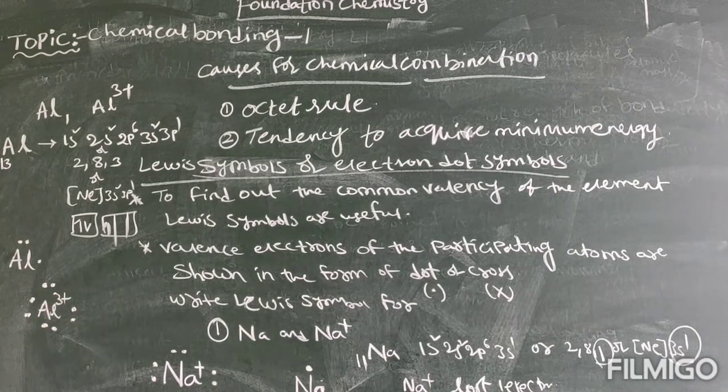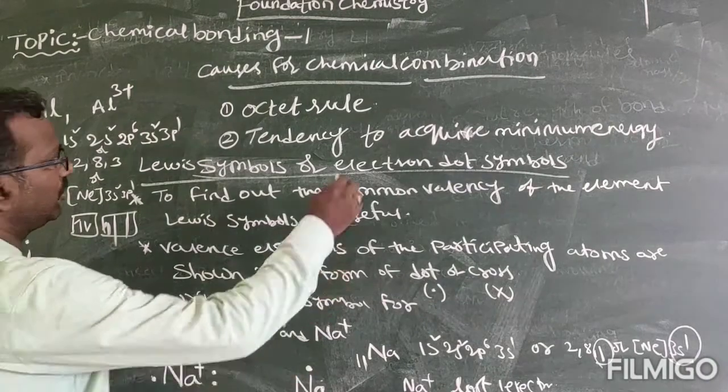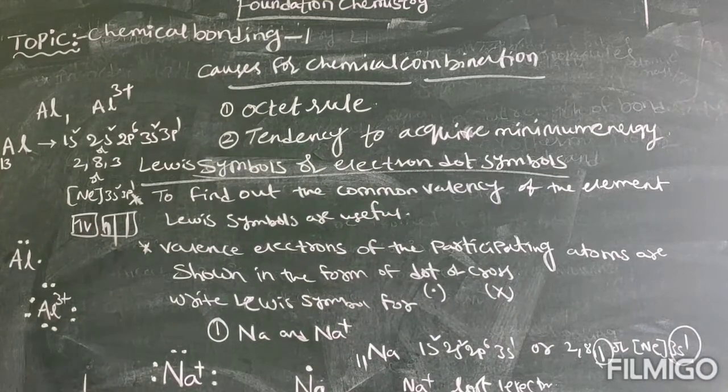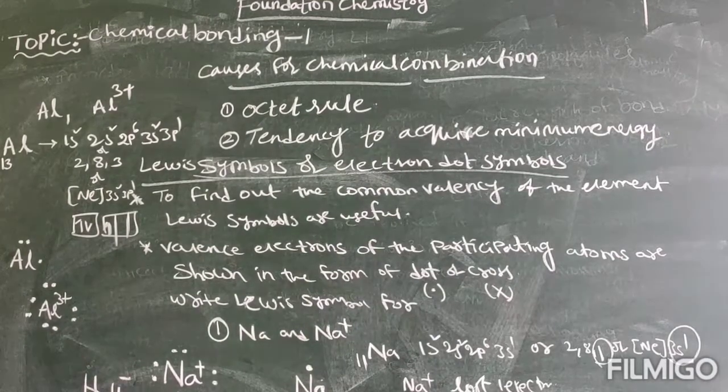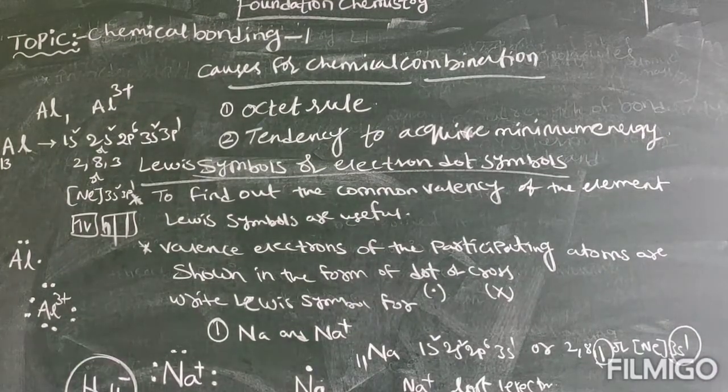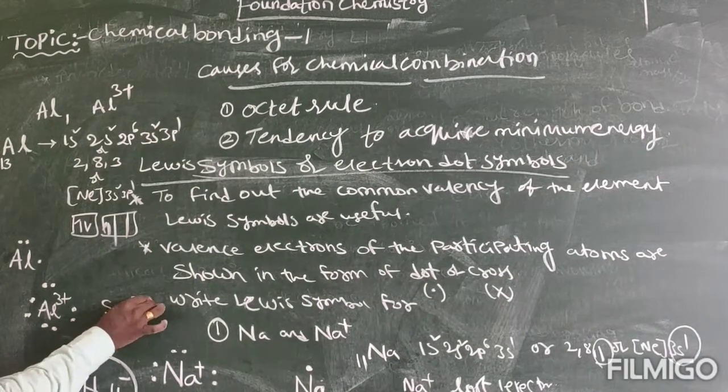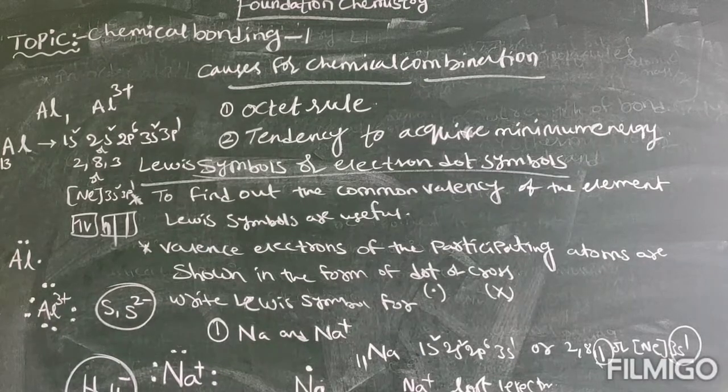Like that you try for hydrogen and H minus, S and S2 minus, and P.